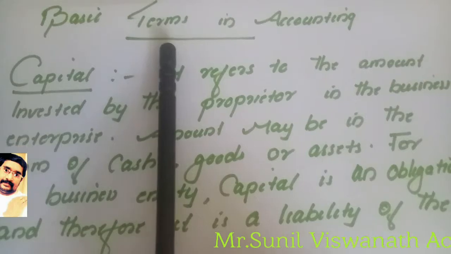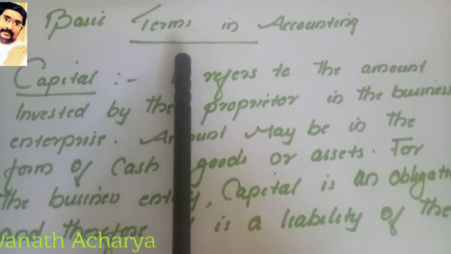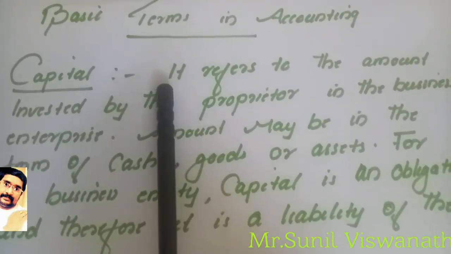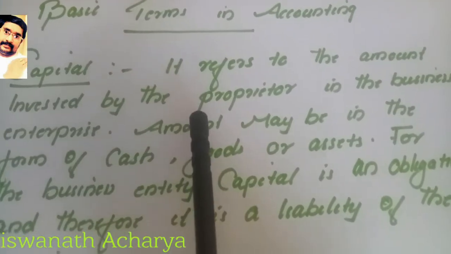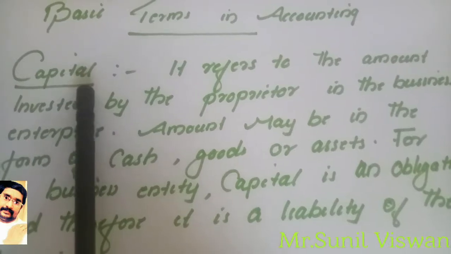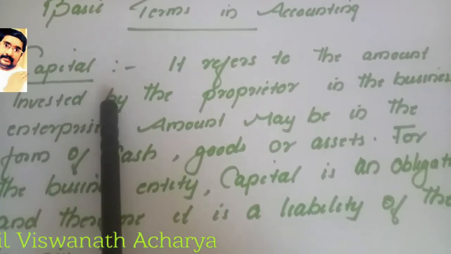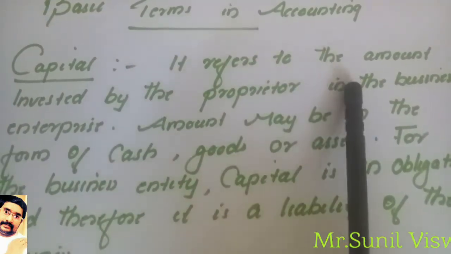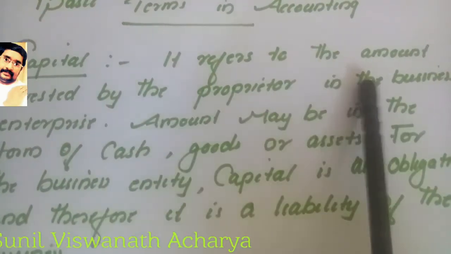Today we will discuss some of the other basic terms in accounting. In the previous video we discussed some basic terms, and today we will consider the continuation. Another term is capital. In accounting, capital refers to the amount invested by the proprietor in the business.